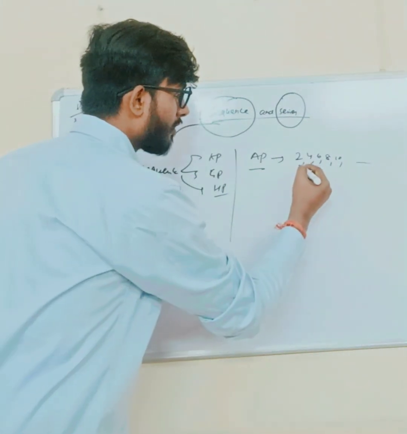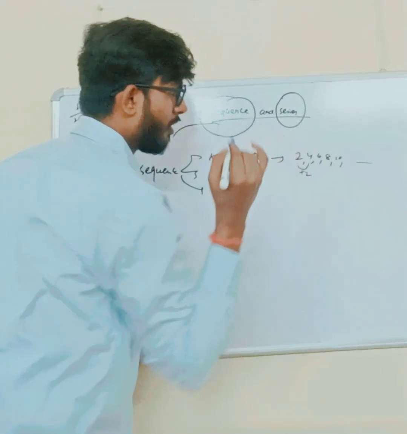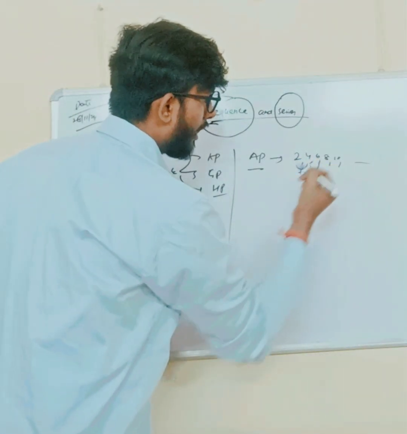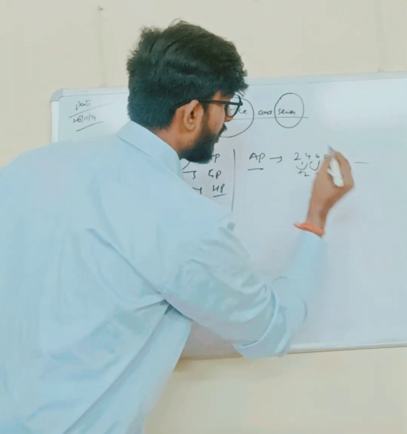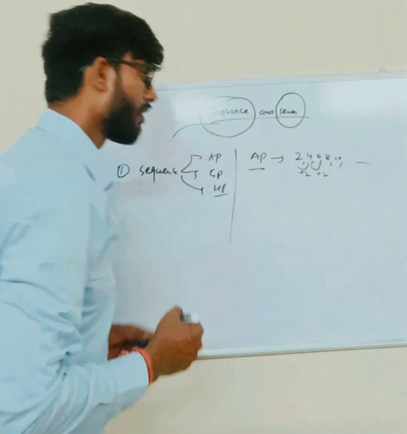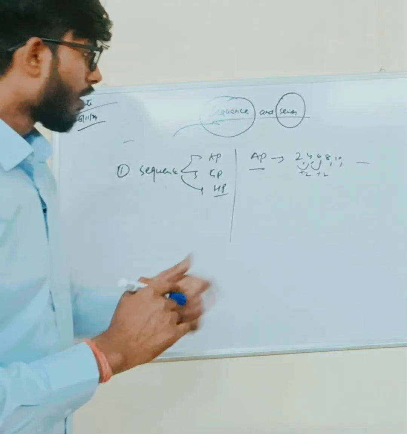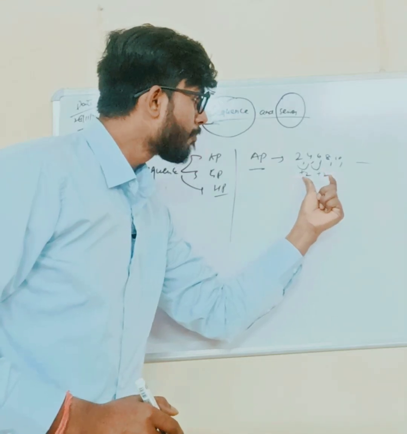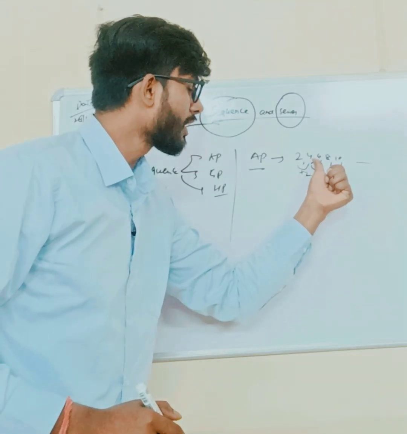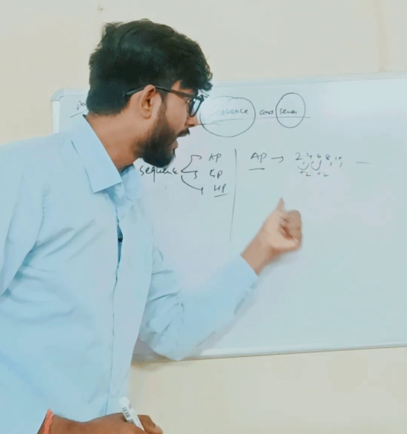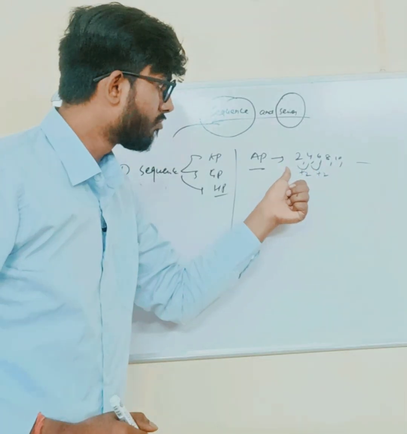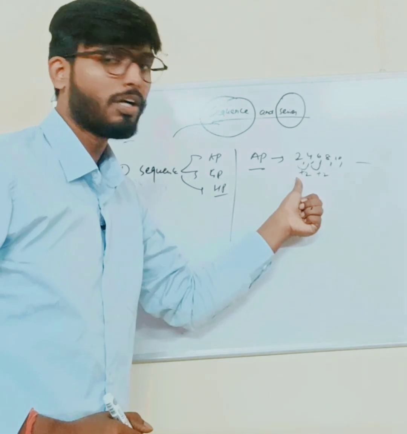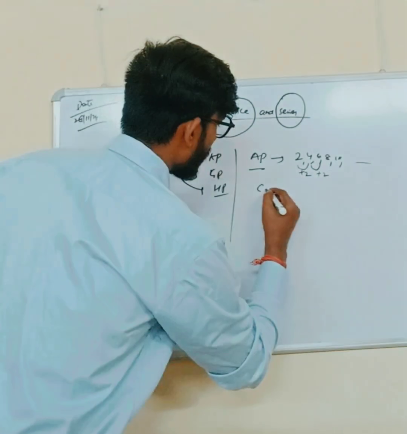If we add plus 2 with the initial value, we get the successive number. If we add plus 2 with the second term, we get the third term. So what we can see here is that by adding plus 2, we are able to get the successive number. So the additional number, plus 2 in this AP, is called the common difference.